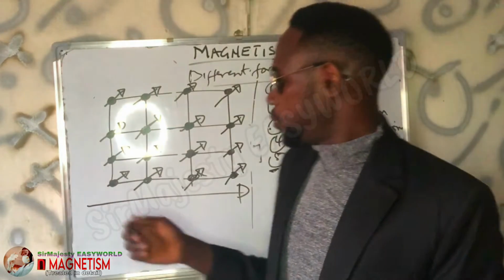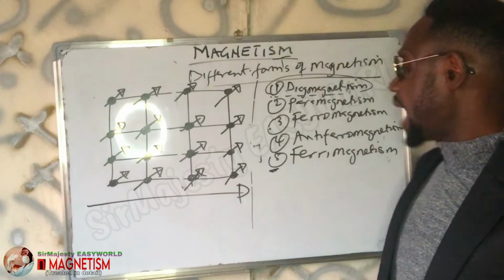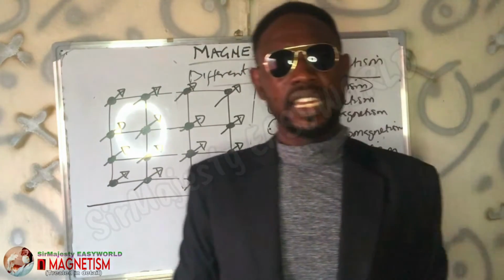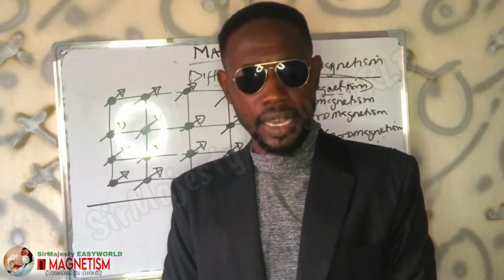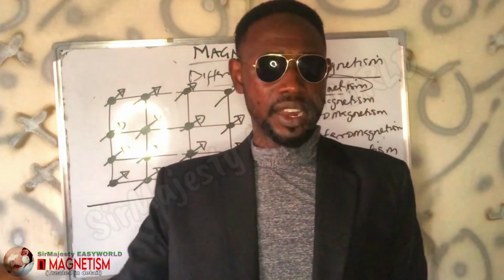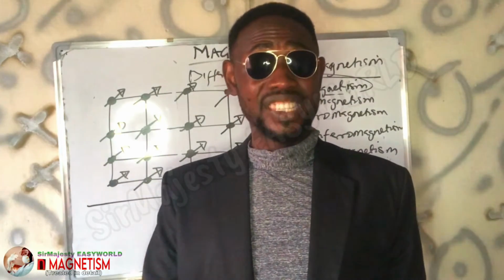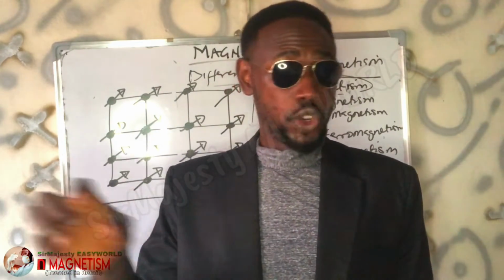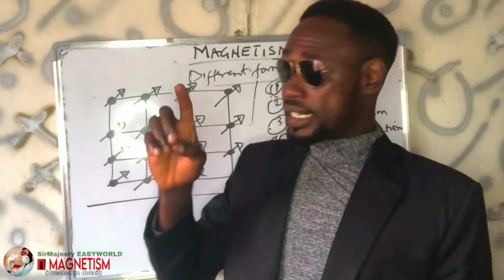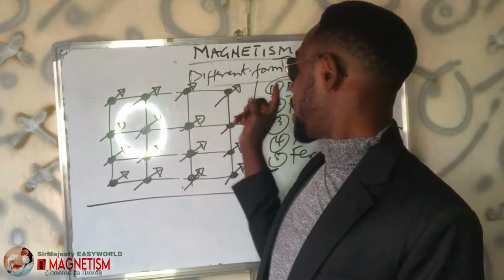Okay? We now move on to so-called antiferromagnetism. In antiferromagnetism, the unpaired electrons are aligned in an anti-parallel way. This is a parallel alignment; in an anti-parallel way, in other words, in opposite direction. Remember, they are not paired.